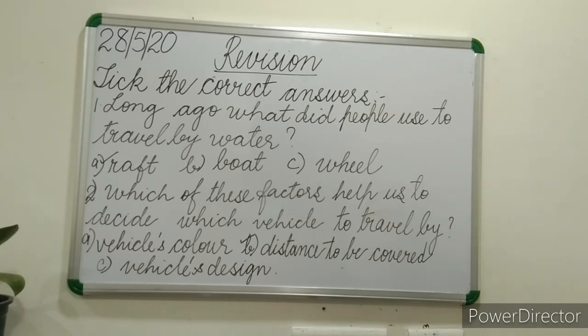Which of these factors help us to decide which vehicle to travel by? Options are A, vehicle's color, B, distance to be covered, C, vehicle's design. And what is the answer?